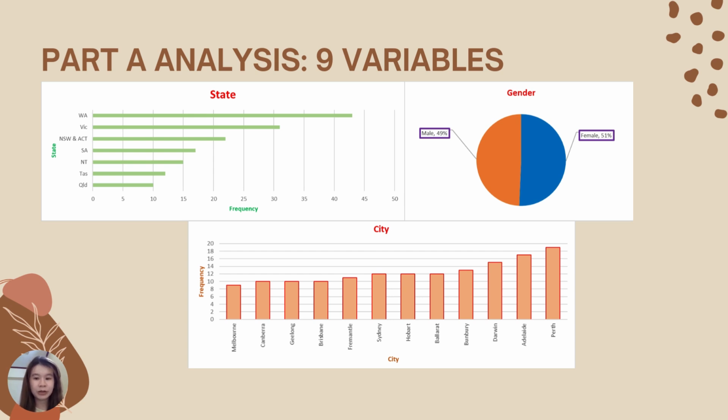State distribution. Customers were distributed across various states with Western Australia contributing the highest proportion at 28.67%. Next is city trends. Perth had the highest representation among cities, accounting for 12.67% of the sample. And gender, the gender split was nearly even, with females at 50.67% and male at 49.33%.